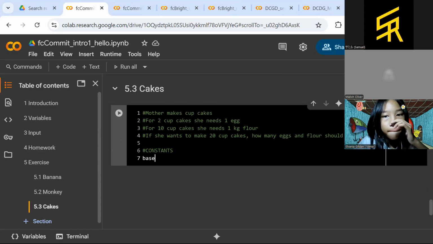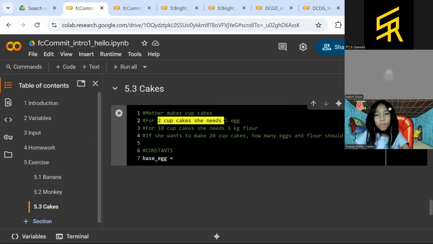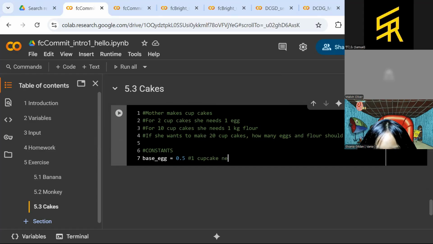So for cupcakes, I have the base egg to represent that for 2 cupcakes she needs 1 egg. So 1 egg for the 2 cupcakes. It means that 1 cupcake needs 0.5 egg.